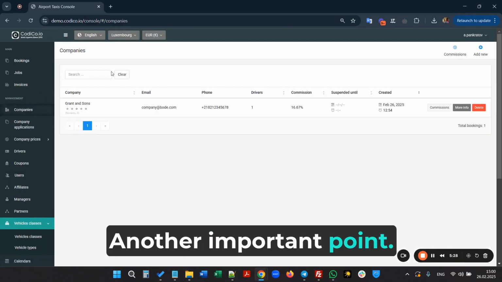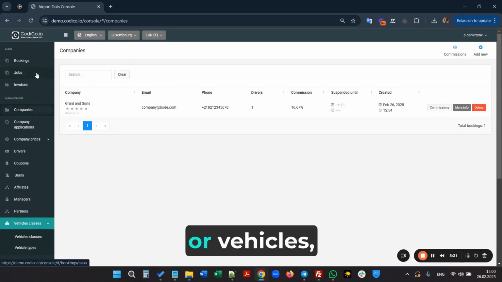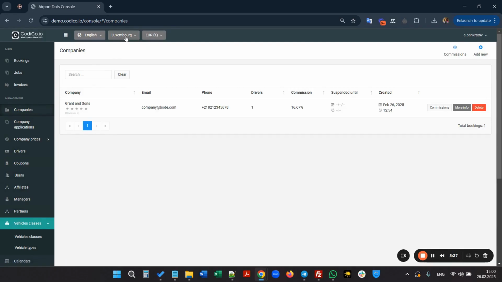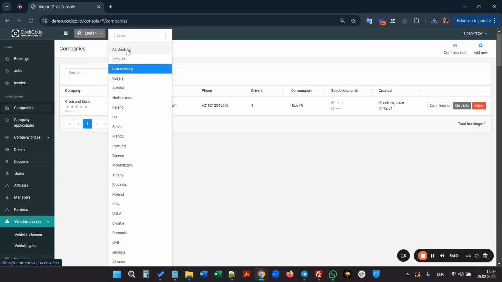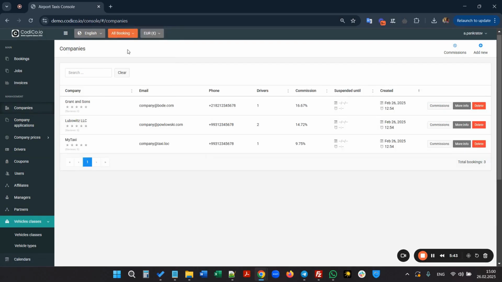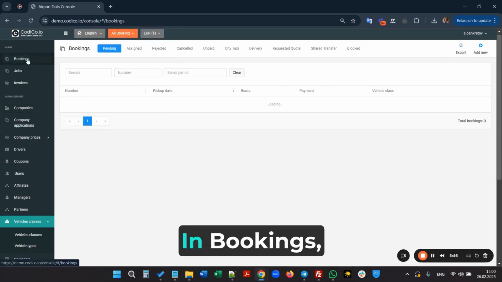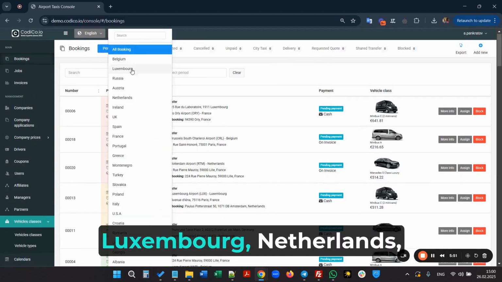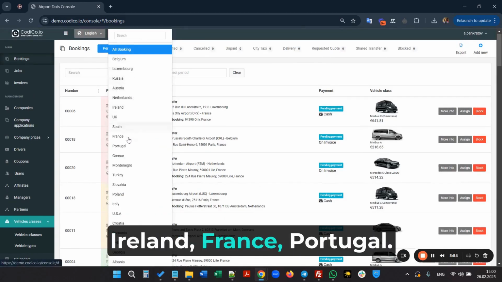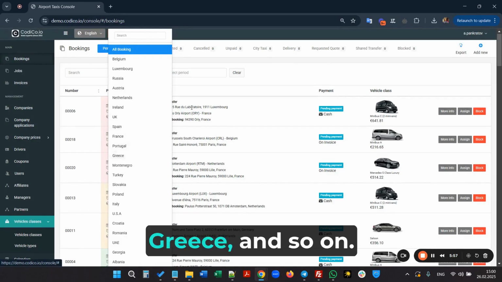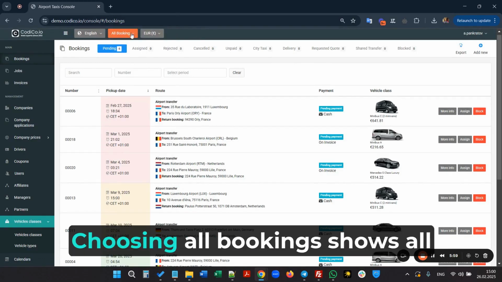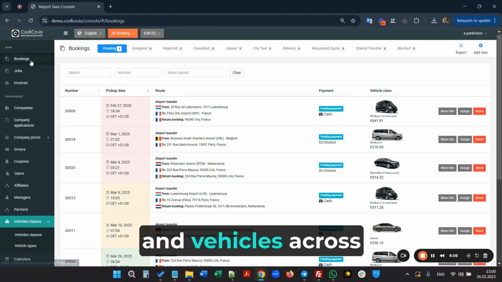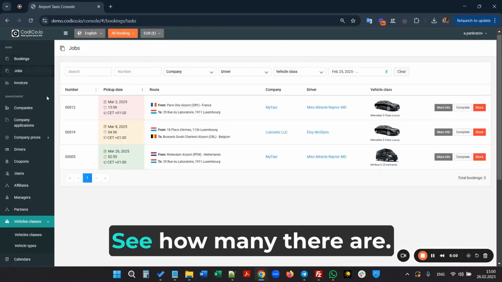Another important point. To see all orders, companies, or vehicles, choose all bookings at the top, not a specific country. In bookings, you'll see orders from all countries, including Belgium, Luxembourg, Netherlands, Ireland, France, Portugal, Greece, and so on. Choosing all bookings shows all data, orders, jobs, companies, and vehicles across all countries. See how many there are.